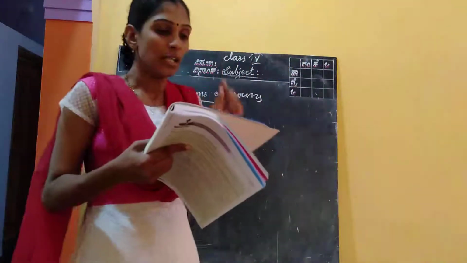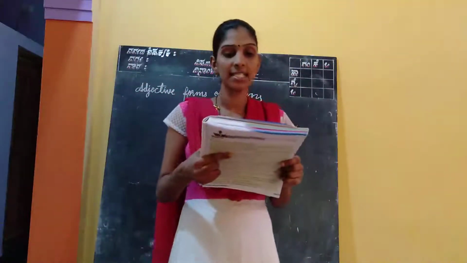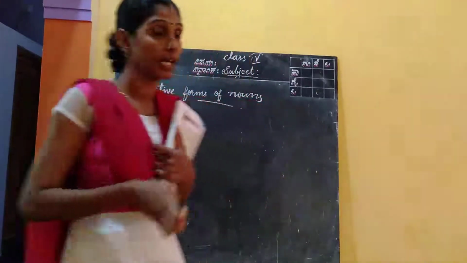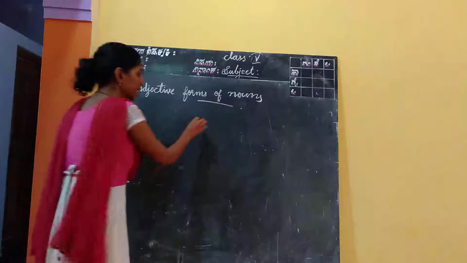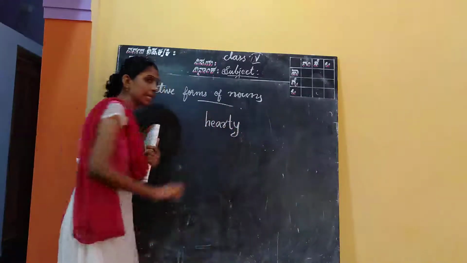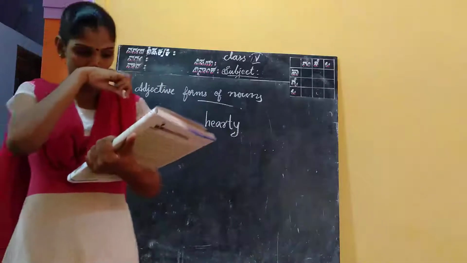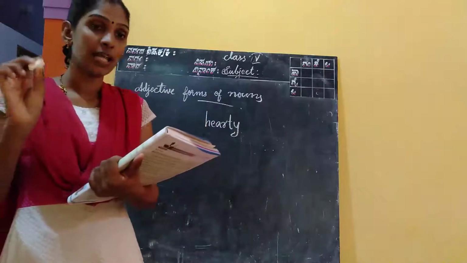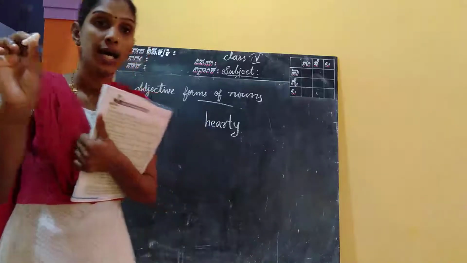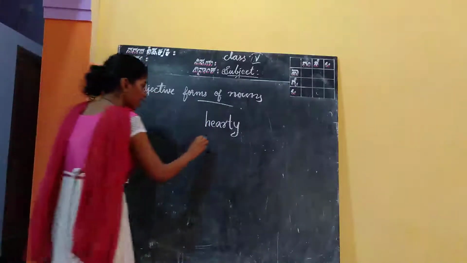See here, Dorothy ate a hearty supper. In that sentence, the word hearty, H-E-A-R-T-Y, is the adjective form of the noun heart. See, heart is a noun.